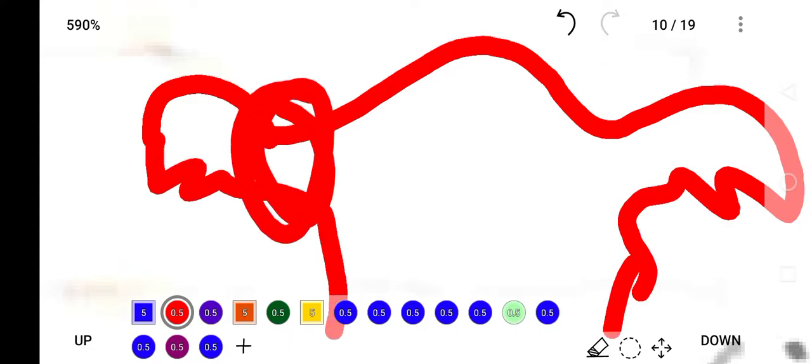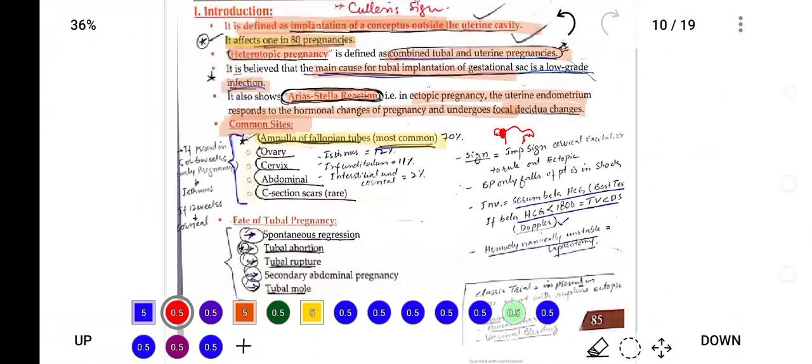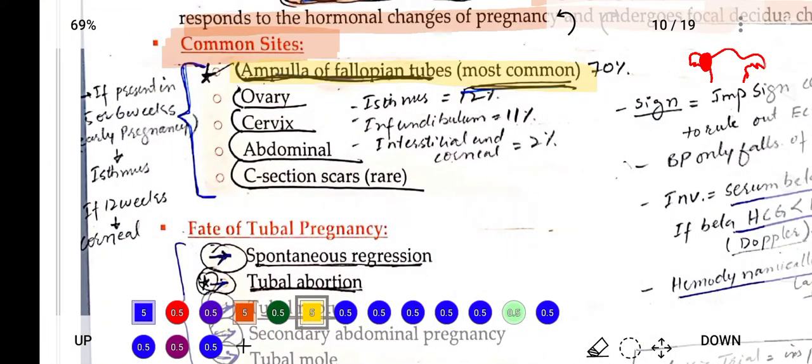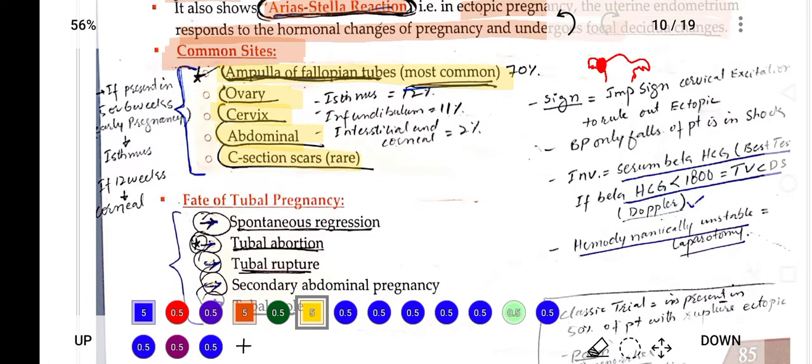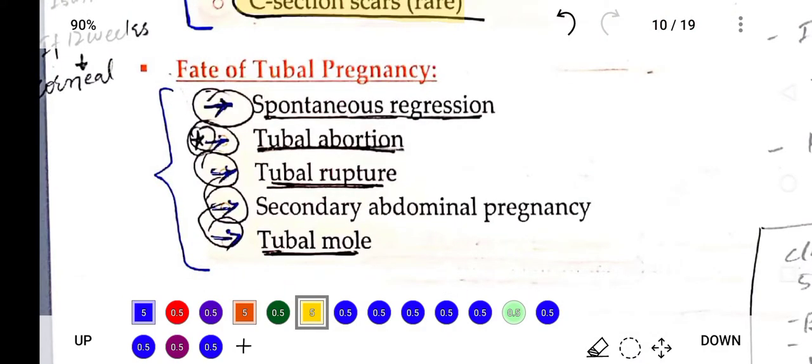This is the fallopian tube, and here ectopic pregnancy most commonly occurs. Another position is the ovary. In the ovaries, implantation can happen, and ectopic pregnancy can occur in the cervix. It can happen in the abdominal cavity or in a C-section scar, where implantation of the conceptus occurs.